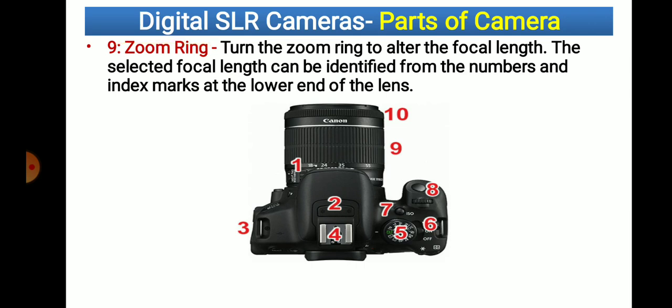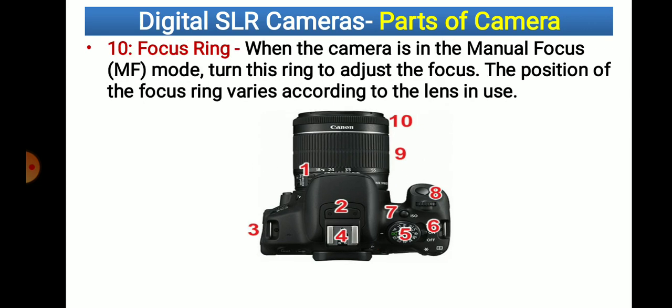Then zoom ring, this one. Zoom option is here. Turn the zoom ring to alter the focal length. Zoom means we can bring a faraway image closer, or take a photo close up, or make a nearby object look far away and take the photo. That is the zoom. The selected focal length can be identified from the numbers and index marks at the lower end of the lens. That means we are able to adjust the zoom ring, the zoom of the photo.